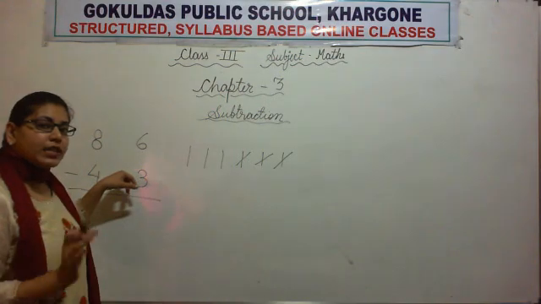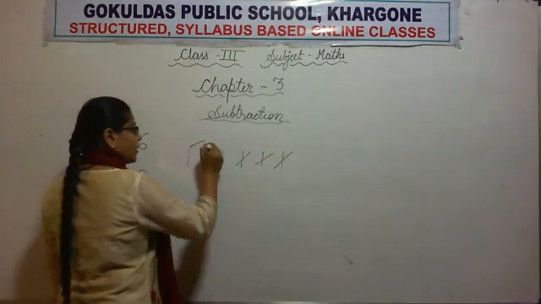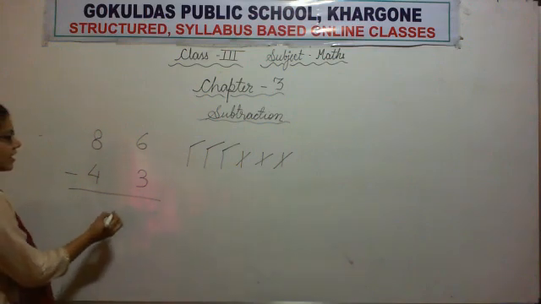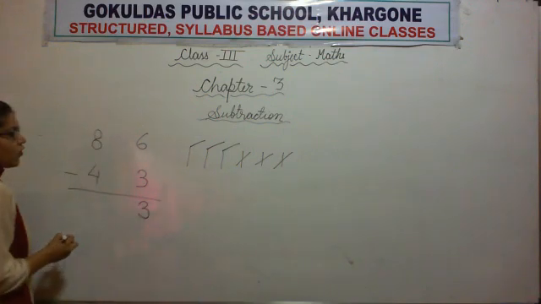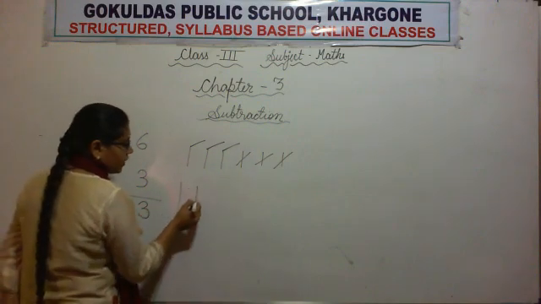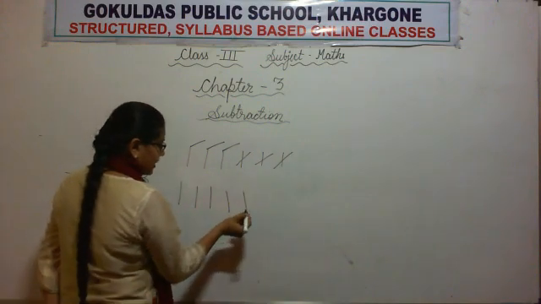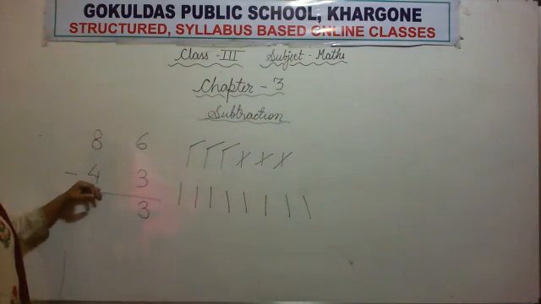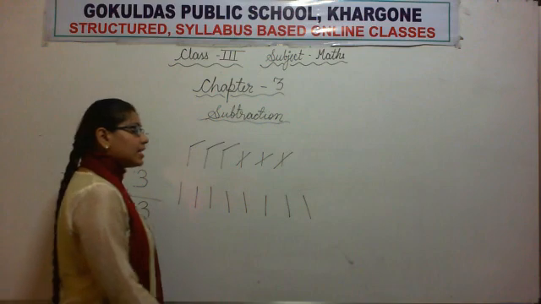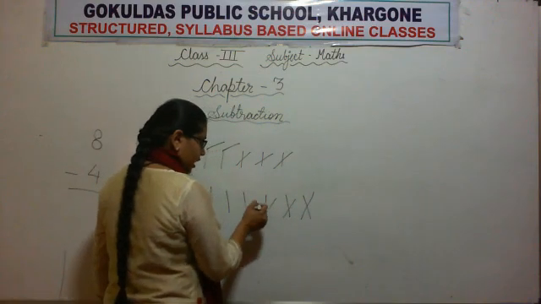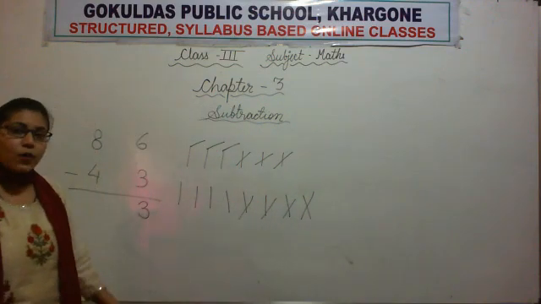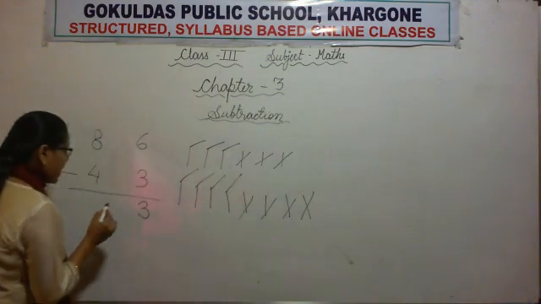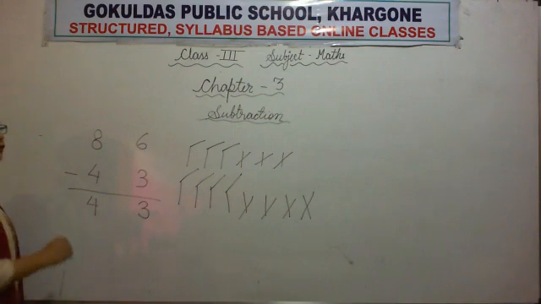Now let's count how many sticks are left. 1, 2 and 3. 3 sticks are left. It means we will write the number 3. Okay. Now the next number is 8, so we will draw 8 sticks. Now we need to subtract 4 from it, so we will cancel out 4 sticks. 1, 2, 3, 4. Now let's count how many sticks are left. 1, 2, 3, 4 sticks are left. So we will write the number 4. Okay.